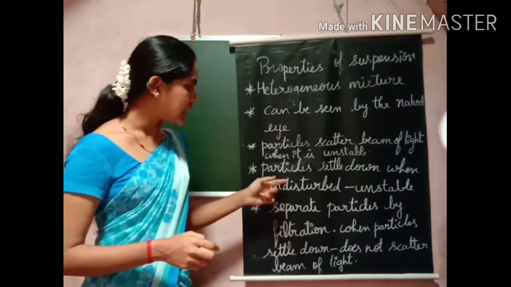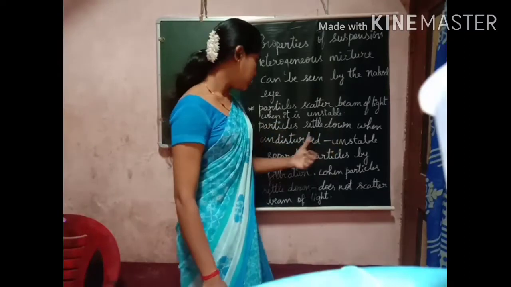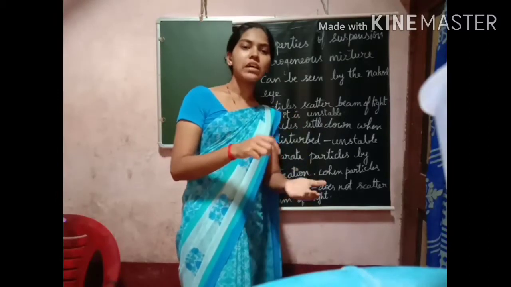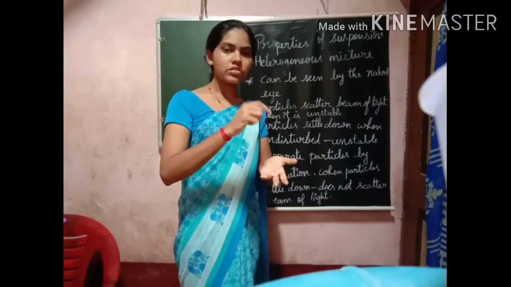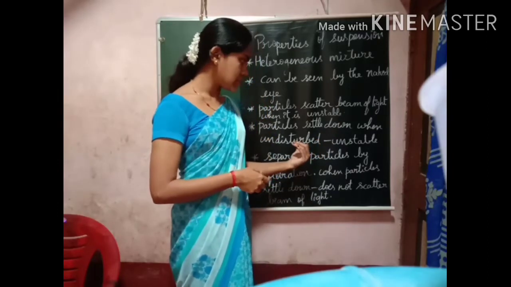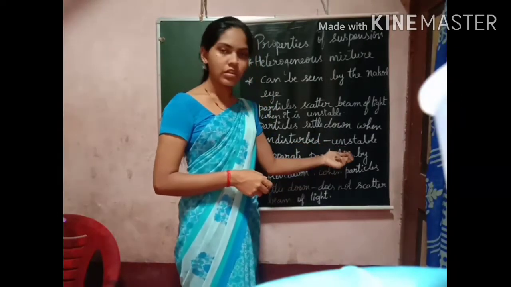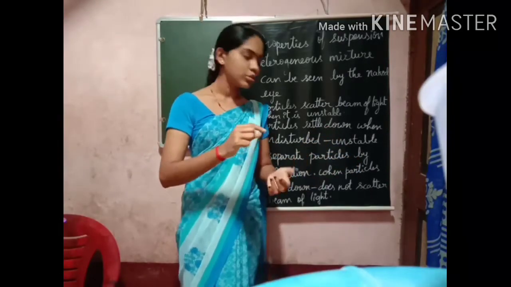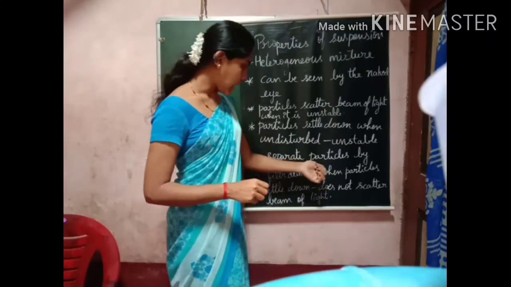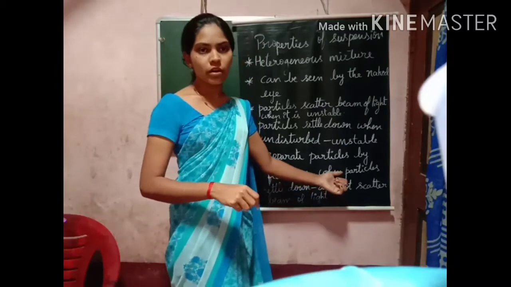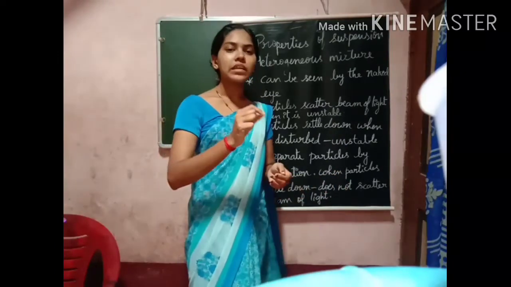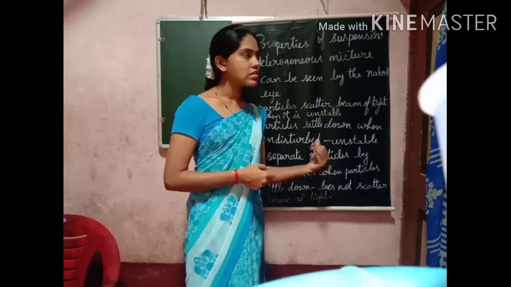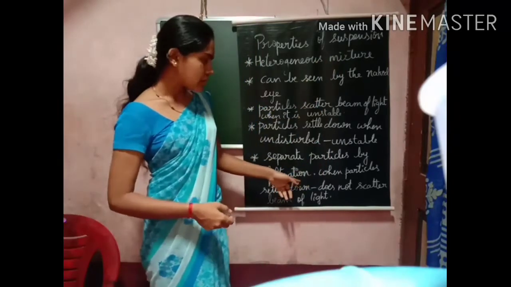The next property is that the particles settle down when undisturbed. The particles will settle at the bottom of the solution, so they form two layers when undisturbed or unstable. Then you can separate the particles by filtration. You can use the filtration method to separate the solute and the solvent in the case of suspensions.